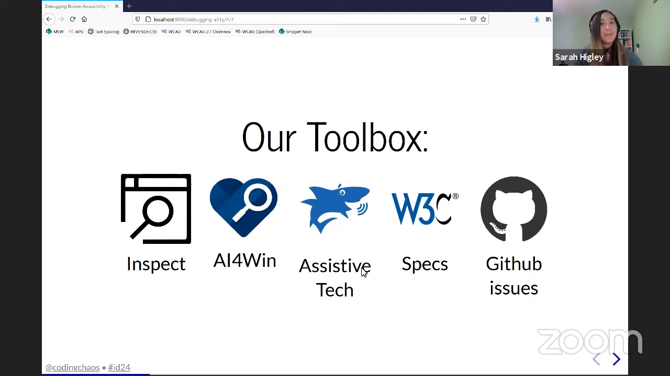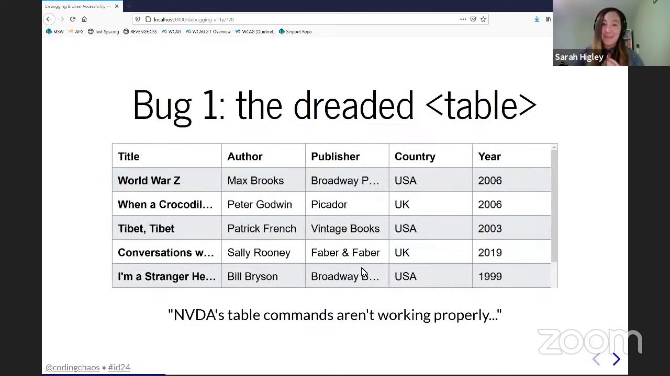So to dive right in, we're going to go in the deep end and talk about table semantics. This is a table I put together mostly for this talk. In this hypothetical scenario, there's a bug on this table that says that NVDA's table commands are not working properly and are not properly navigating between cells as expected. NVDA's table commands are Control plus Alt plus arrow keys, and they're expected to move from cell to cell across rows or up and down columns.